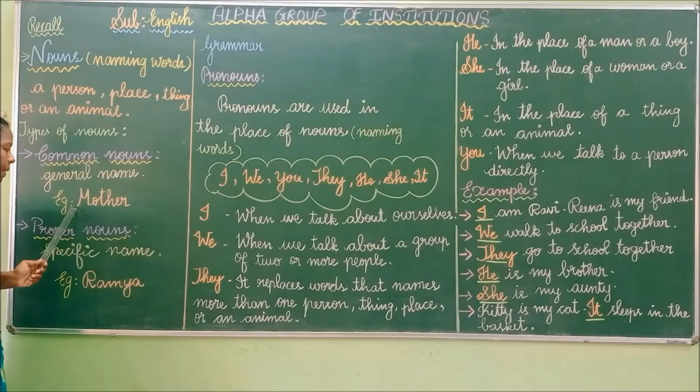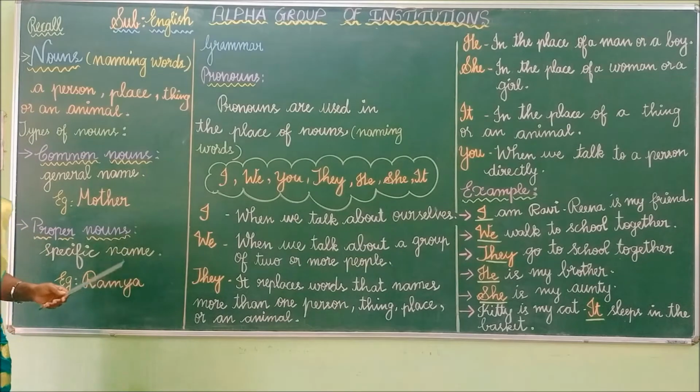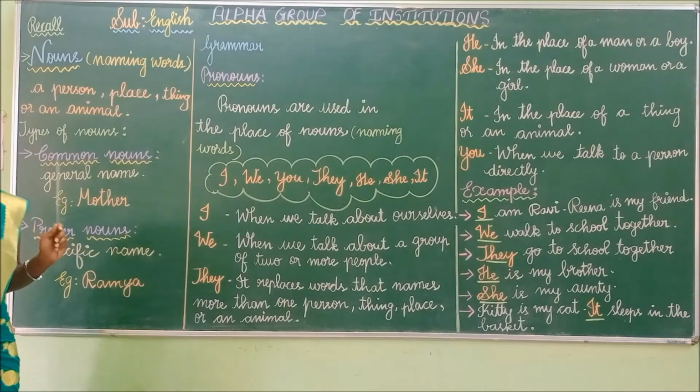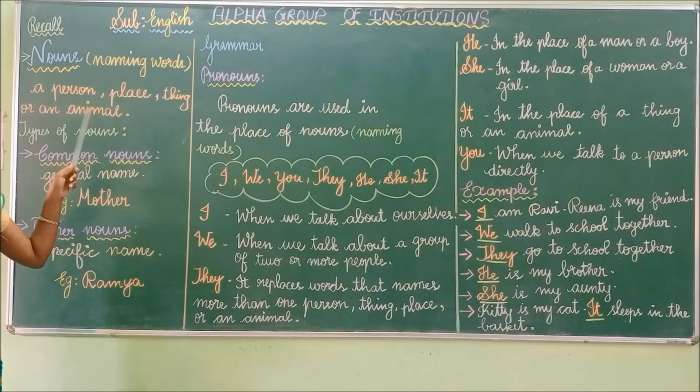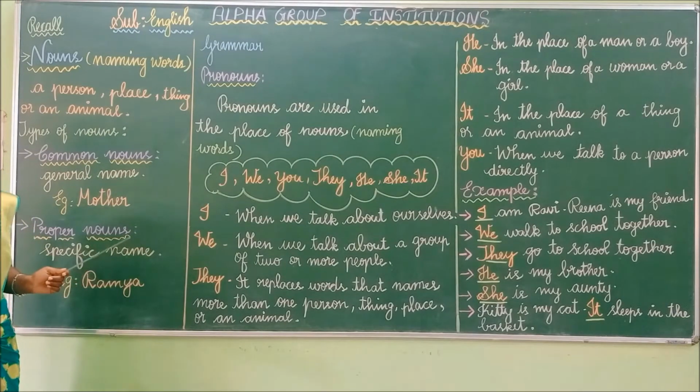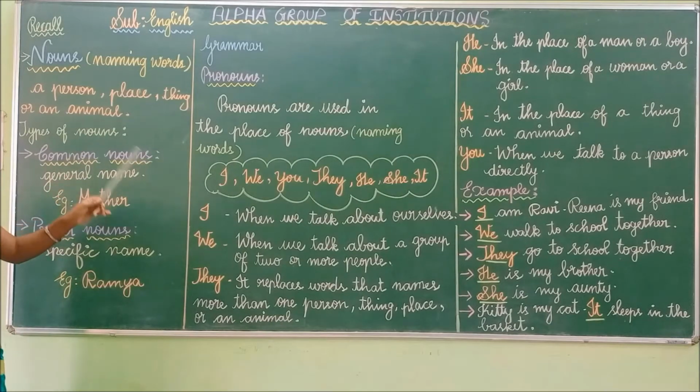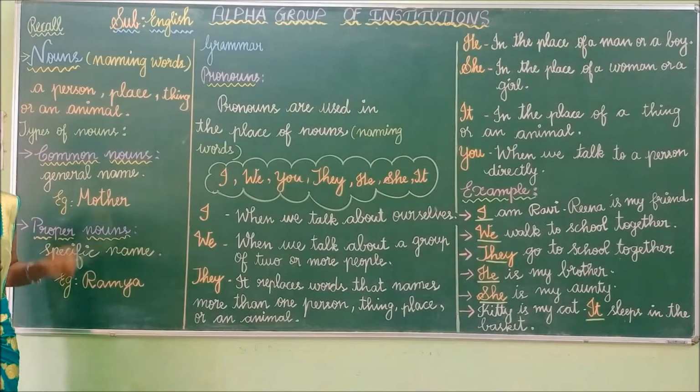See the example. Here, mother. Here, I am generally telling mother. So, it is a common noun. When I am giving a specific name to the mother, Ramya, it is a proper noun. So, common nouns are the general name of a person, place, thing or an animal. Proper nouns are the specific name of a person, place, thing or an animal.